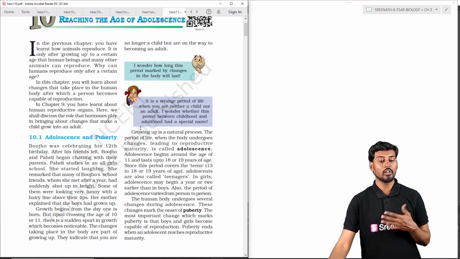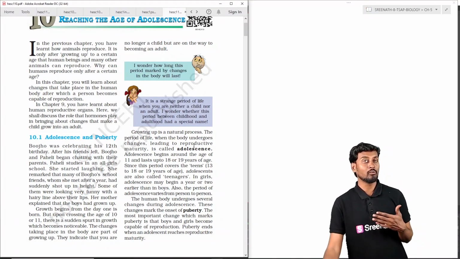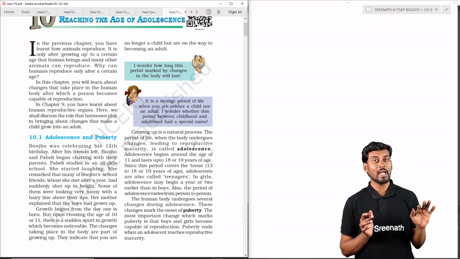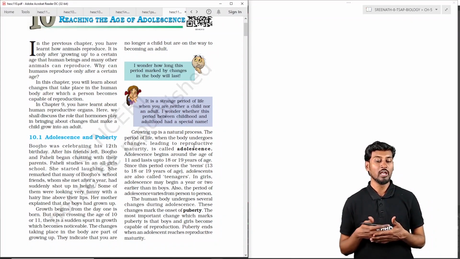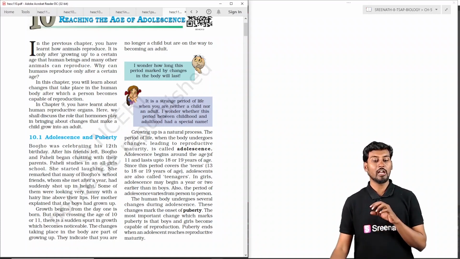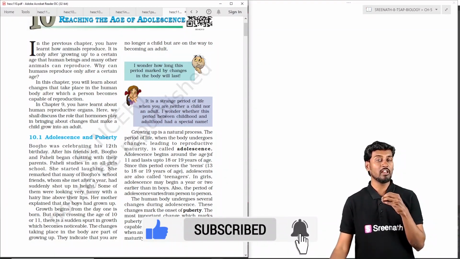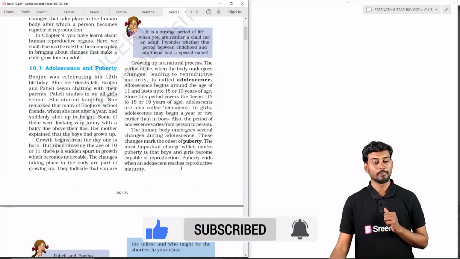And coming to adolescence and puberty, we can see the first topic is this one. So what is puberty and what is adolescence? It is the transition period between childhood and the adult form. The transition period between childhood and adulthood is called adolescence or puberty. Adolescence is the teenage, where we can see the transition between childhood and adulthood.